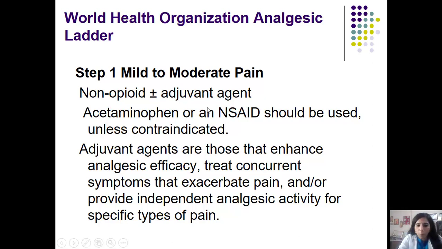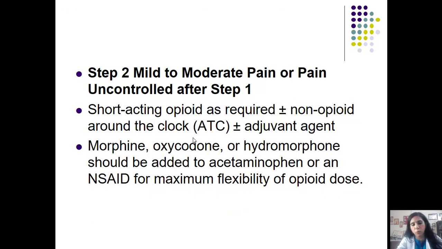So a non-opioid or an adjuvant agent for mild to moderate pain is what we have to give. Paracetamol or any other NSAID should be used unless contraindicated. So that is the treatment for step 1. We go to step 2, which is mild to moderate pain, or a pain which is uncontrolled after step 1. You have to start with a short-acting opioid as required, plus a non-opioid like an NSAID round the clock. ATC is around the clock, plus or minus an adjuvant agent.